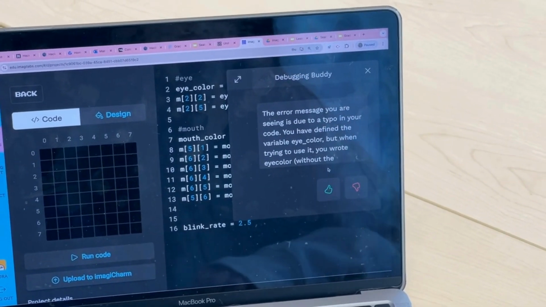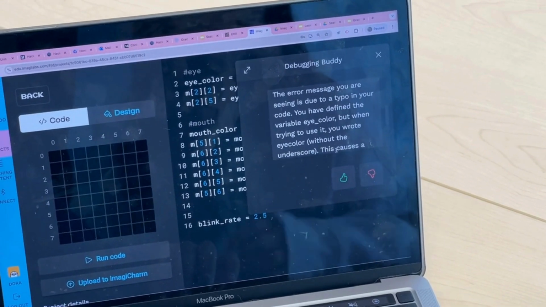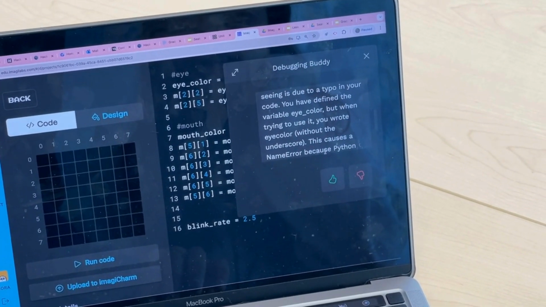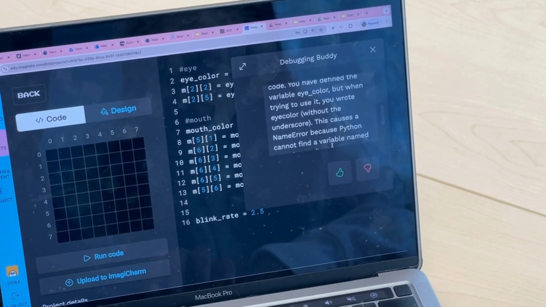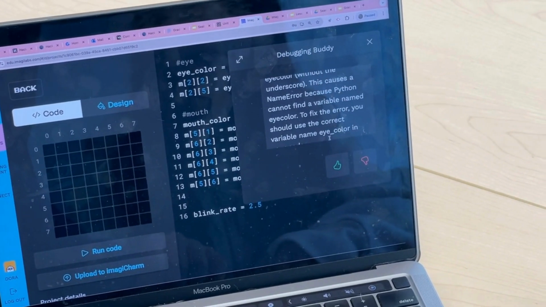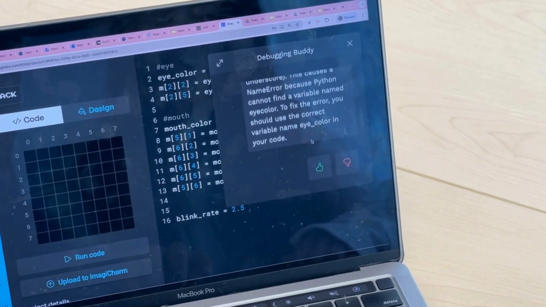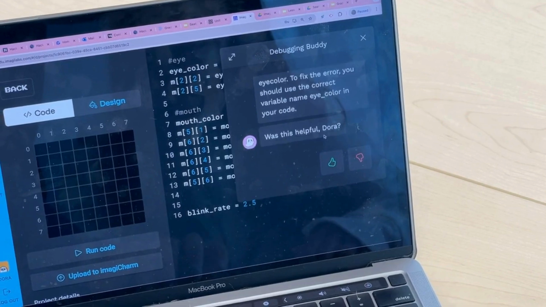Okay. The error message you are seeing is due to a typo in your code. You defined the variable eye_color, but when trying to use it, you wrote eye color without the underscore. This causes a name error because Python cannot find a variable named eye color. To fix this error, you should use the correct variable name eye_color in your code.